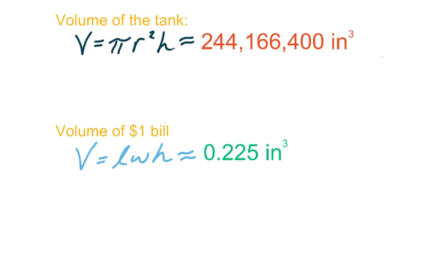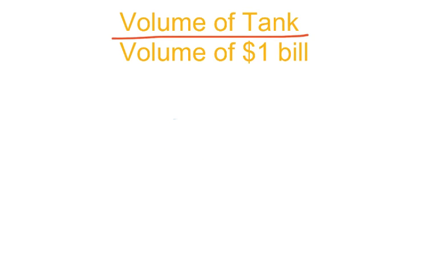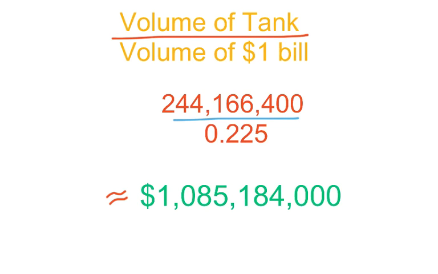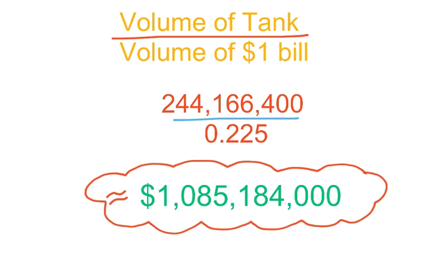Now we want to see how many of these dollar bills will fit into the tank. So we take the volume of the tank divided by the volume of the $1 bill. 244,166,400 divided by 0.225 gives us approximately $1,085,184,000. Ladies and gentlemen, that's an example of a Fermi question.